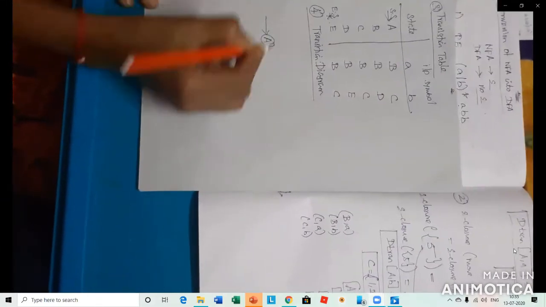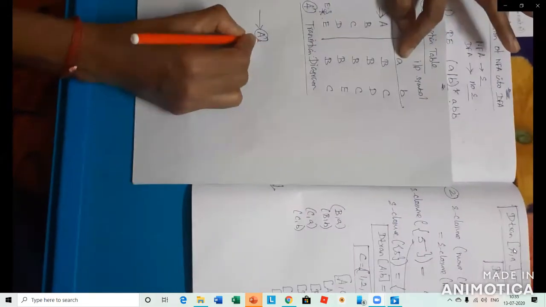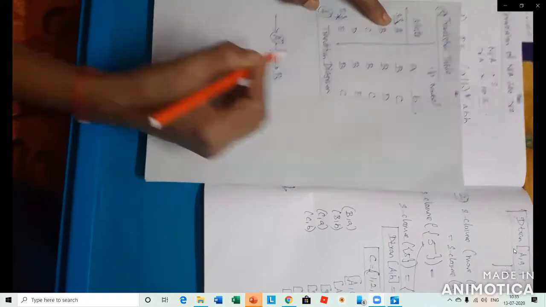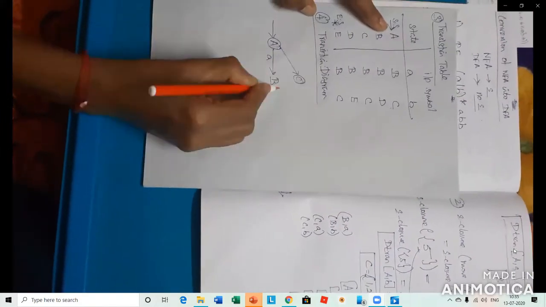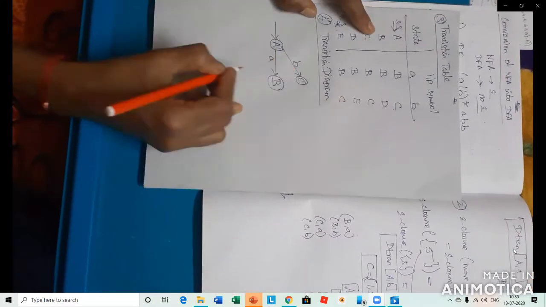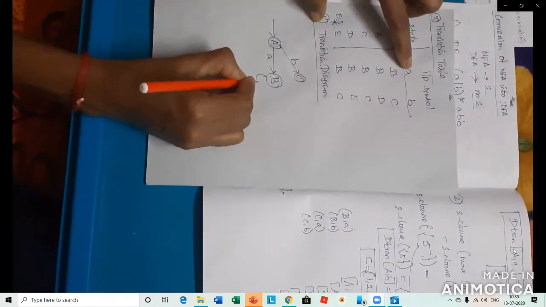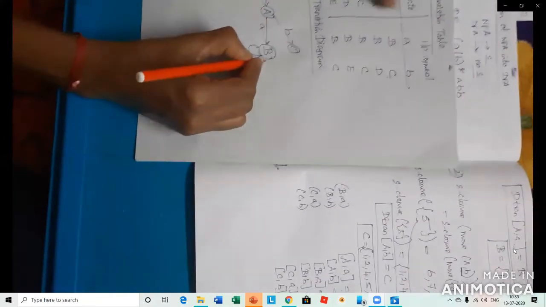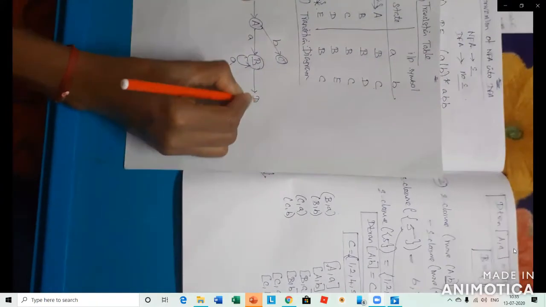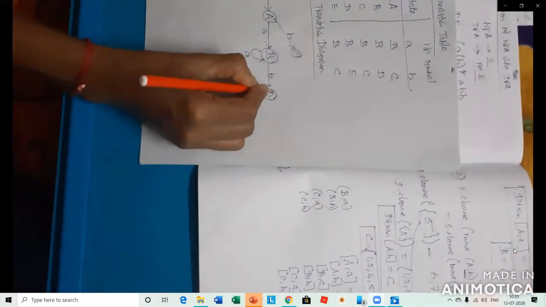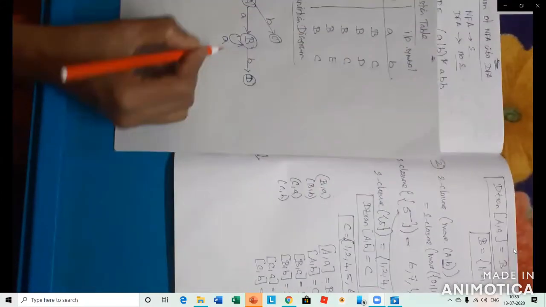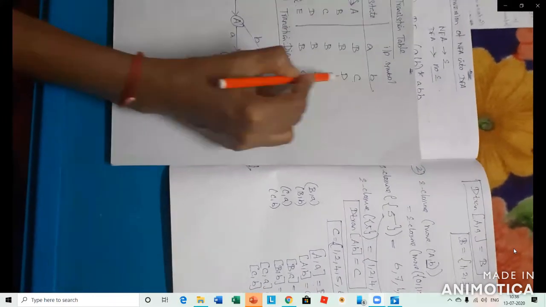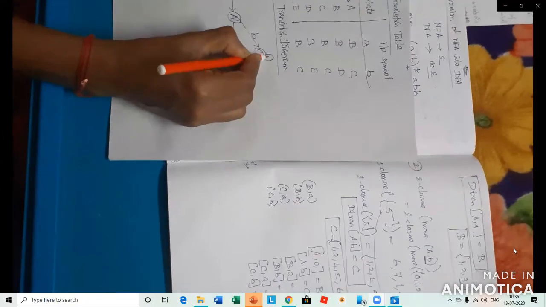State A can move on the input symbol small a to state B. Then check A to B, C: for C, the input symbol is b. Then check B: B comma a is B, the same self loop, so you indicate it for the input symbol a. Next, B to B, small d; B to B, small b, capital D. Next is C to A, capital B. C to A, state A. Then C to B, C, a self loop for the input symbol b.